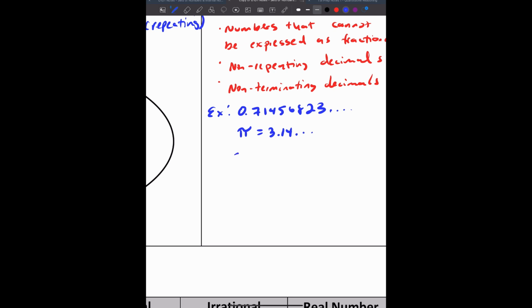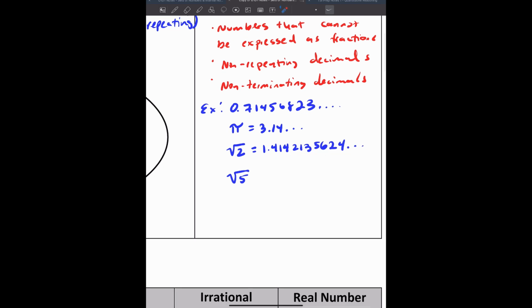I can also say the same thing about the square root of 2 and the square root of 5. Well, the square root of 2 is 1.4142135624 dot dot dot. And it's just the same idea as these two here. You can't turn this into a fraction.